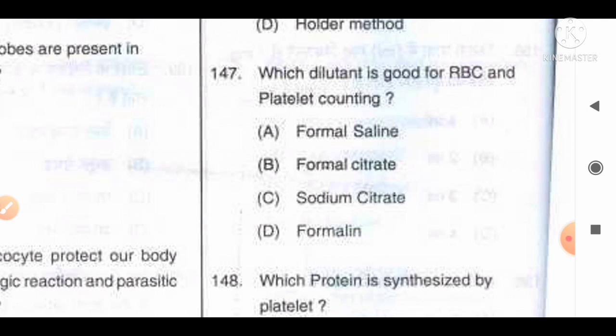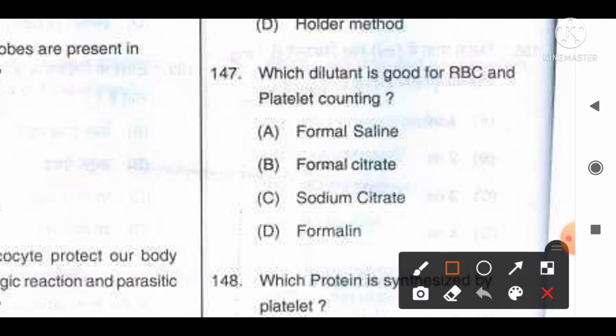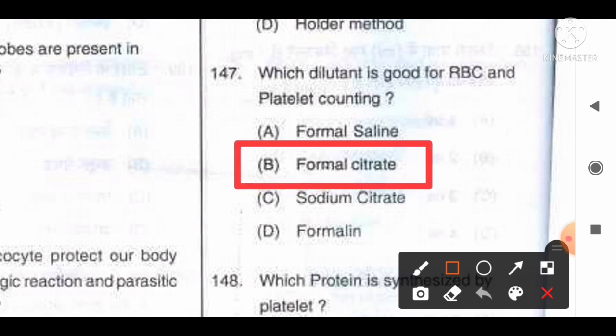Sodium citrate is an anticoagulant, and formalin is a preservative used in histopathology or anatomy. So from the given information we can say it is option B. Formal citrate is the correct answer, a good diluent for RBCs and platelet counting.